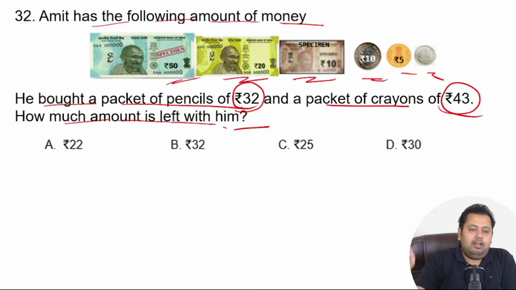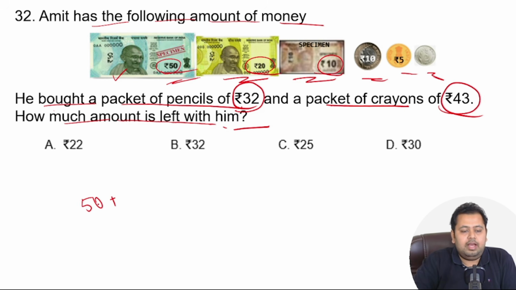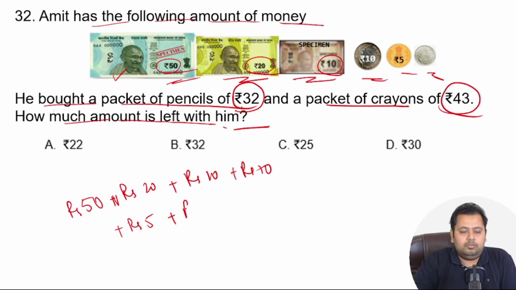Great. I hope you got it correct. If we add the amount of money Amit has, this is rupees 50, rupees 20, rupees 10, rupees 10, rupees 5, and rupees 2. 50 plus 20 is 70.